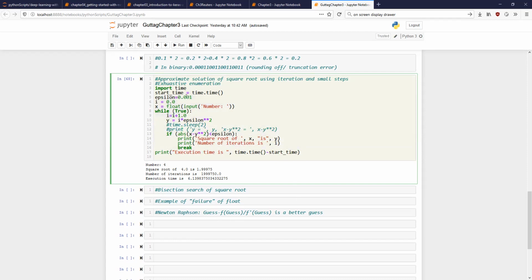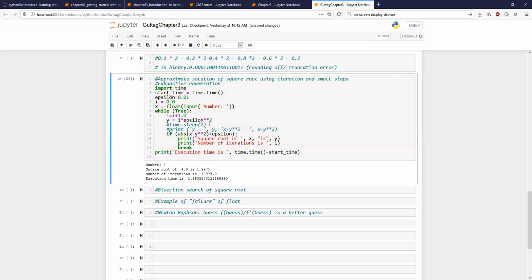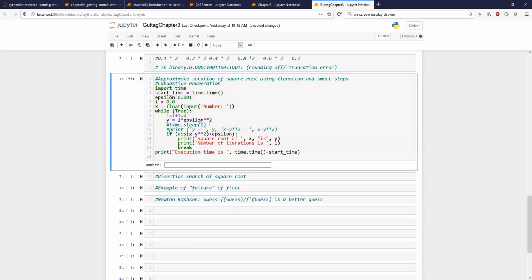Okay, so when my epsilon was 0.01, the time taken is 1.66 seconds. And when I make it 0.001, then the time taken is what?